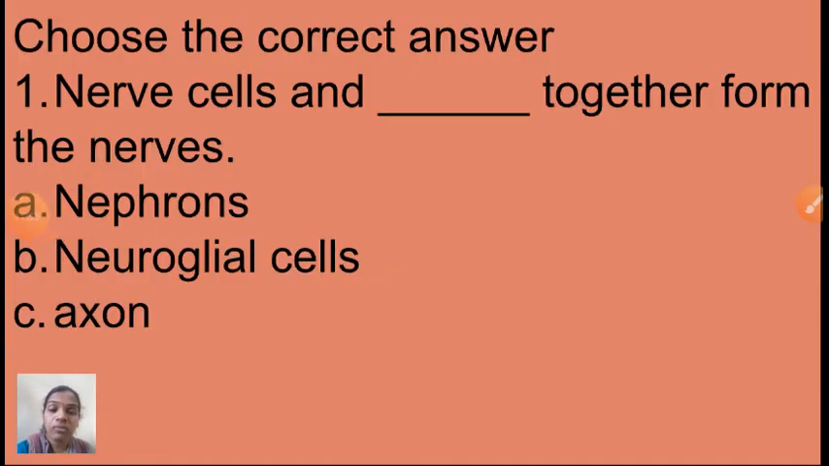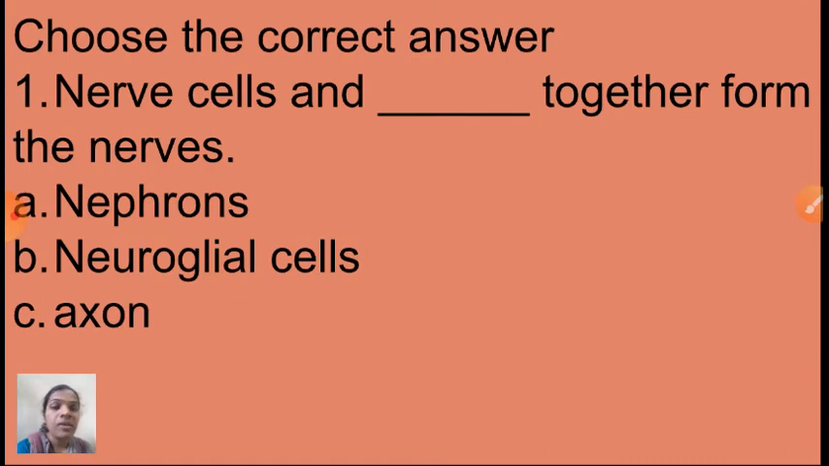So children, now we discussed the introduction of the central nervous system. Further details we will revise in the next session. Now see the sample question I have given here. Choose the correct answer. That means MCQ. Nerve cells and dash together form the nerves. Who will give the answer?